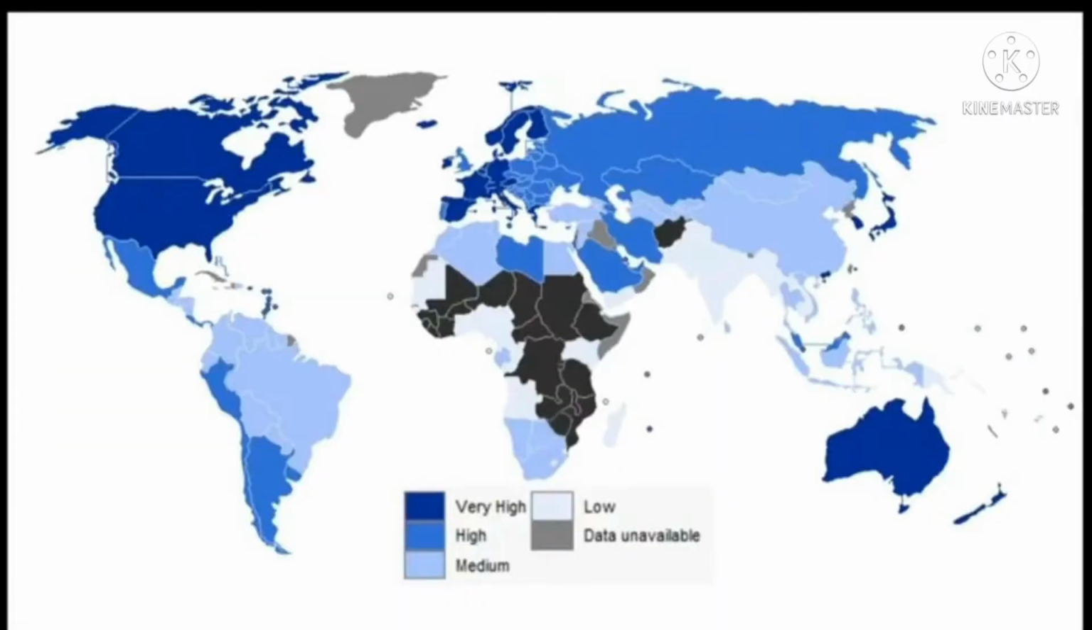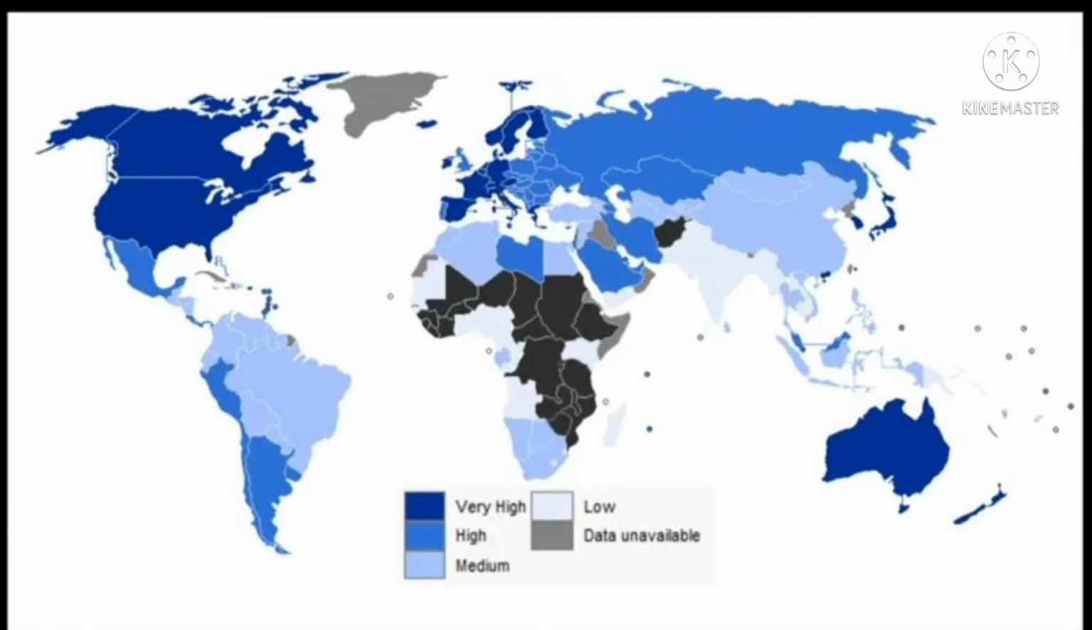See students, this is a picture of a world map showing the Human Development Index. In this map, very dark blue is very high, light blue is high, normal blue is medium, light white is low, and black means no data. The Human Development Index report gives this information.